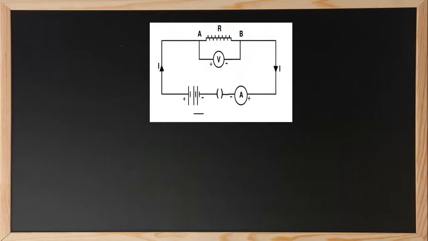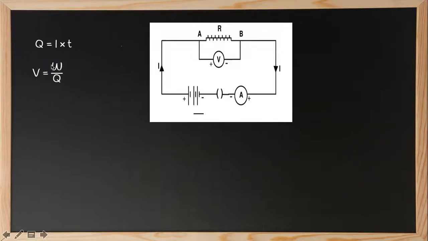Now, let us consider a circuit diagram where a current I is flowing through a resistor of resistance R, and let the potential difference across it be V. Let T be the time during which the charge Q flows through the circuit, and the work done in moving the charge Q through the potential difference V is VQ. Therefore, the source must supply energy equal to VQ in time T. So basically we can write Q is equal to I into T. To calculate the charge, we multiply the current by time.